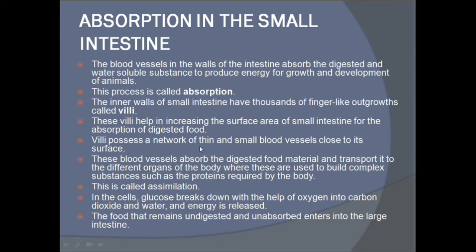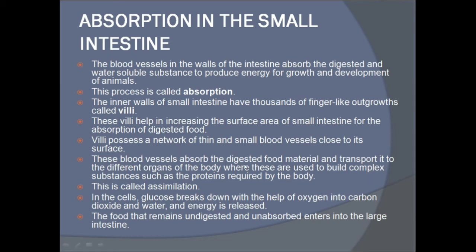Villi possess a network of thin and small blood vessels closest to their surface. In the villi, a thin network of small blood vessels is present close to the surface. So what do villi possess? They possess a network of thin and small blood vessels which is close to their surface.